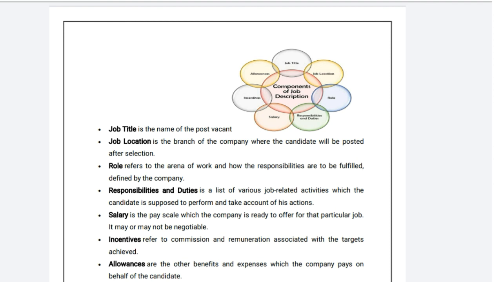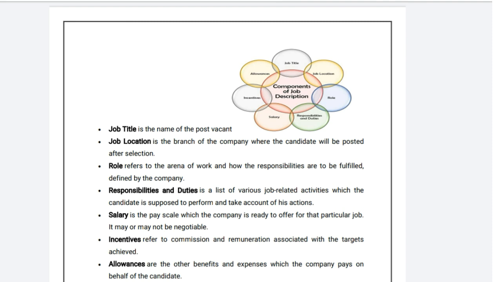Now roles. It refers to the area of work and how the responsibilities are to be fulfilled, as defined by the company. Here the different roles performed by the candidate will be described in writing. Say for example, for the assistant professor, one role is that of a teacher, another is of an administrator, another is of a counselor, etc. The fourth content is responsibilities and duties.